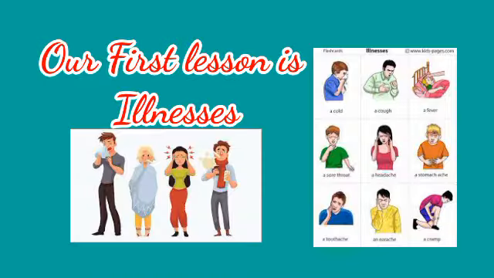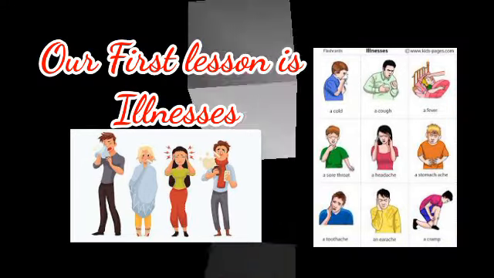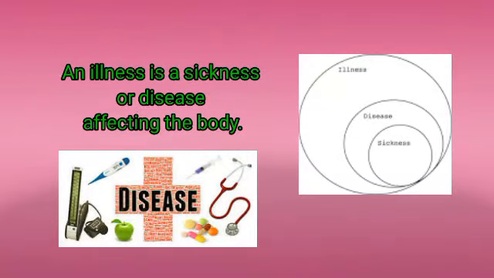Now, kids, our first lesson is on the topic illnesses. Now, let's look at the meaning of illness. You can see the picture, different types of illnesses are there. An illness is a disease or sickness affecting the body. So, illnesses are sicknesses or diseases which affect the body. There are different types of illnesses, and illnesses are caused by harmful germs such as bacteria and virus.